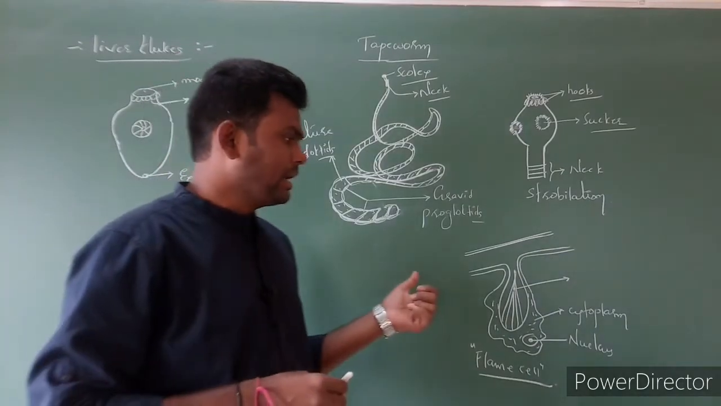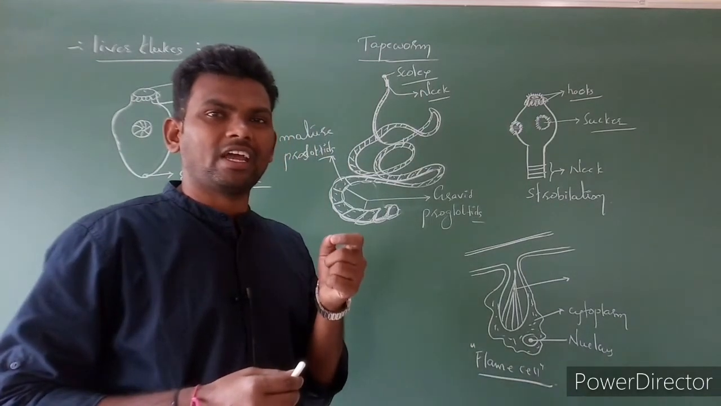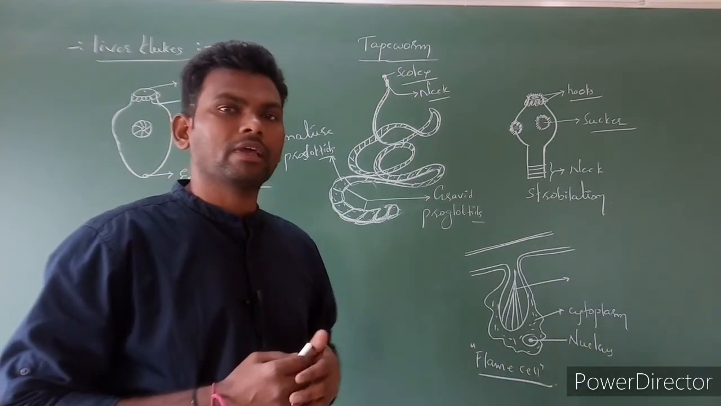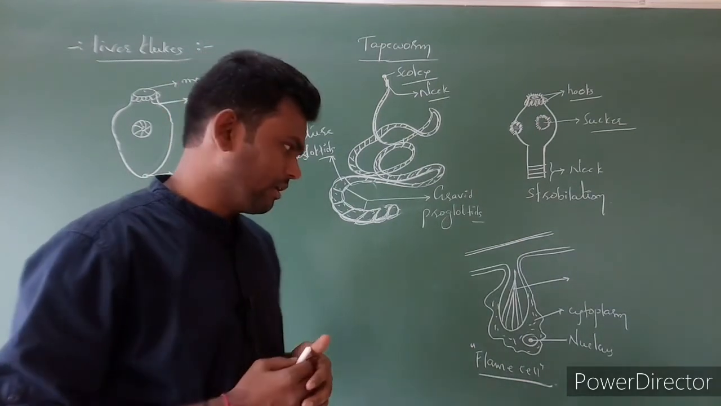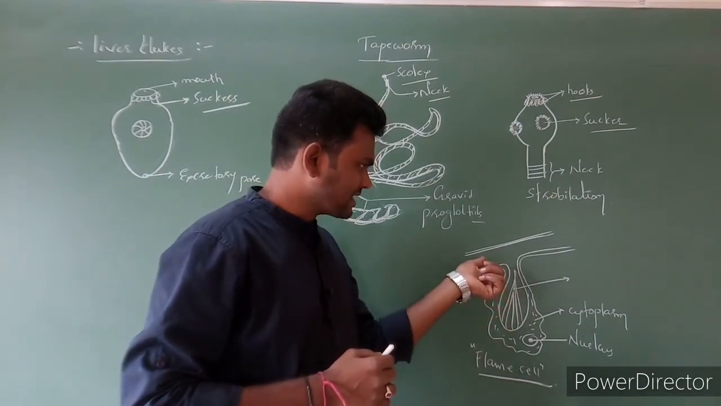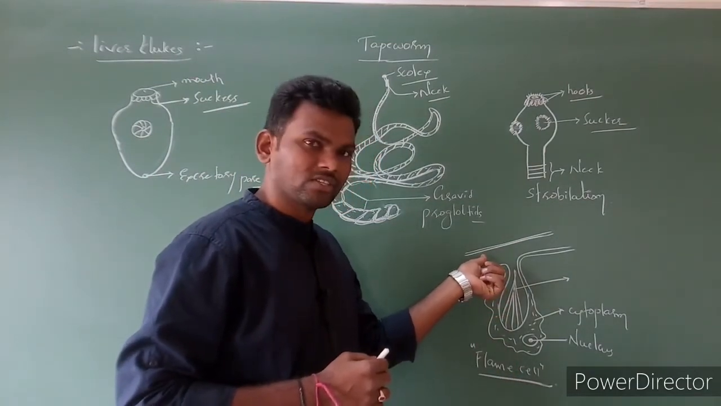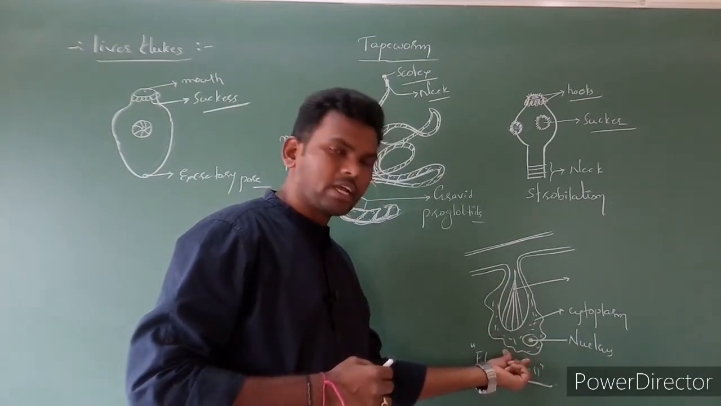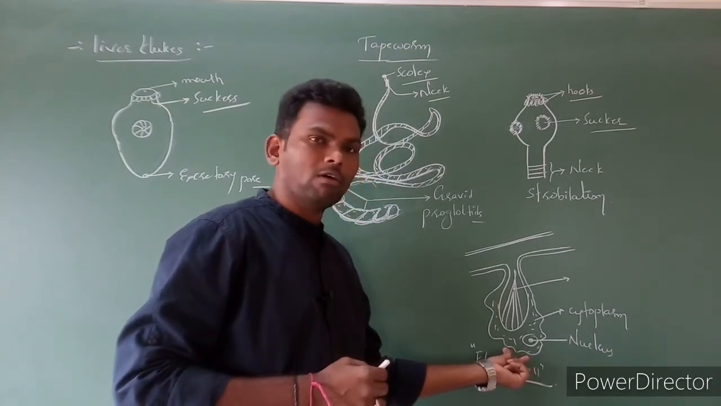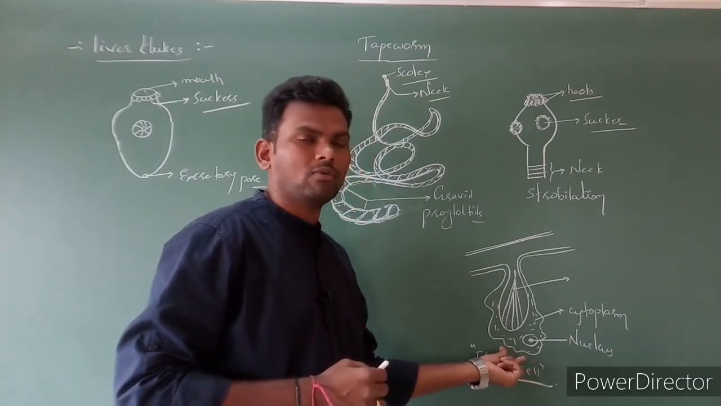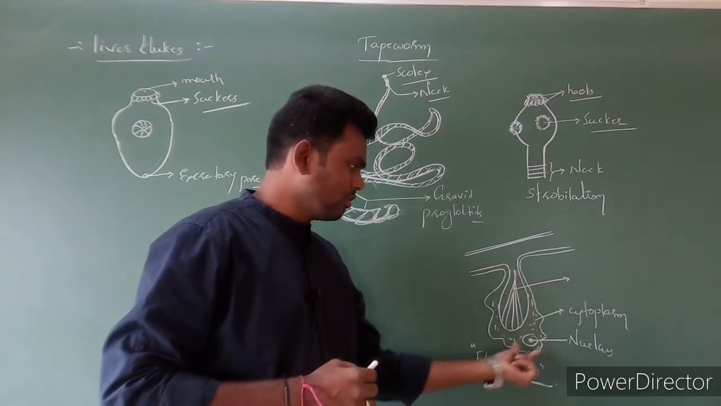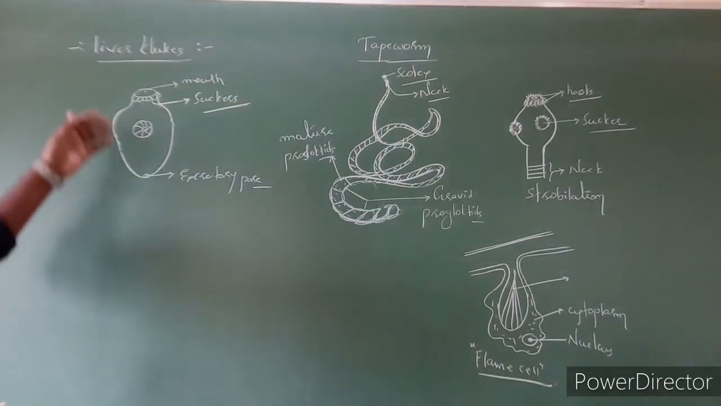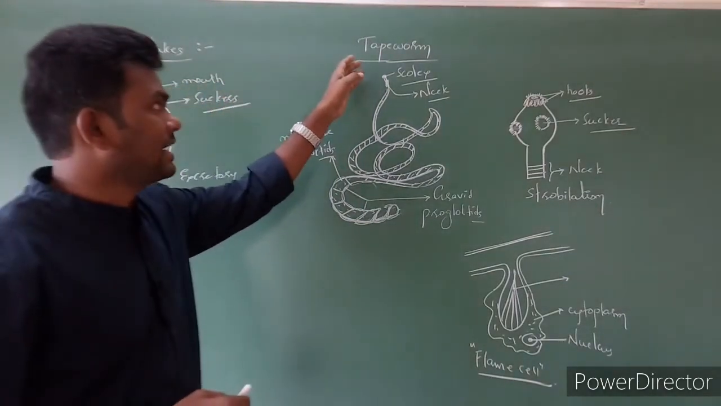In Platyhelminthes, specialized excretory organs are present, called flame cells, which are involved in osmoregulation as well as excretion. So this is a flame cell. This is the excretory duct, and here is the nucleus and cytoplasm. This cell is useful for elimination of excess water as well as excess waste molecules.